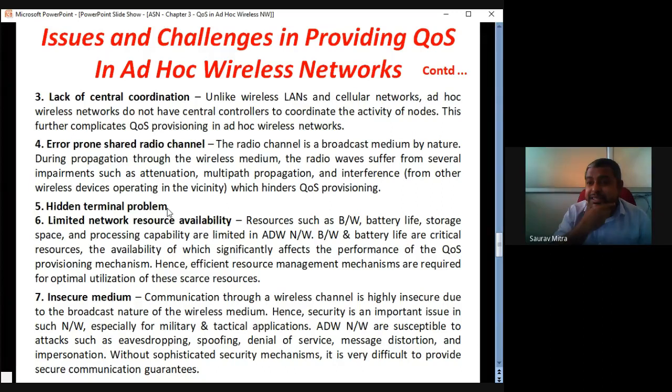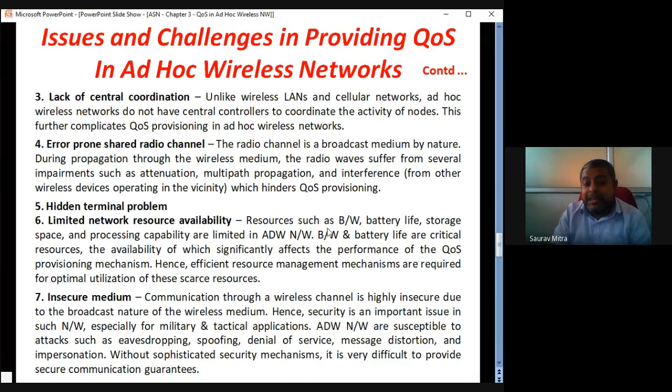Hidden terminal problem, we had discussed it long back, that two senders are trying to send data to one receiver. In that case, one sender and receiver have made the pair, but the other sender who is trying to disturb the receiver operation is called the hidden terminal. So hidden terminal and exposed terminal problem is an inherent problem of ad hoc network. It will always be there. There are a lot of protocols designed like MACA-W and others to solve this problem, but it is still affecting the quality of service.